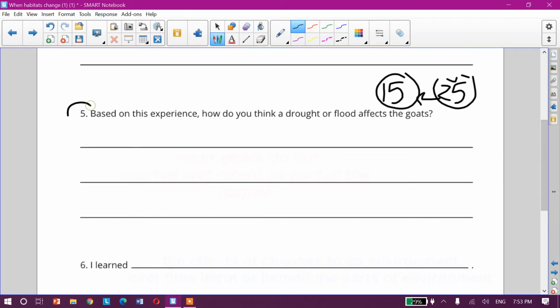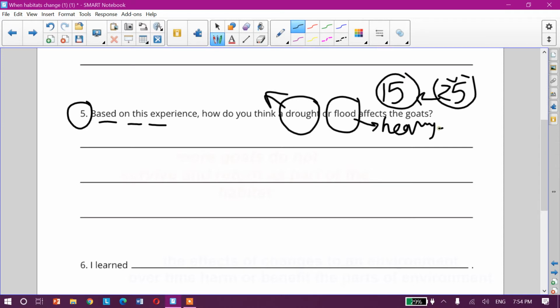Okay, next question. Based on this experience, how do you think a drought or a flood, which are changes that happen in our environment, affect the goats? Flood means what? Yes, heavy and more water. While drought means what? Dry and no water.